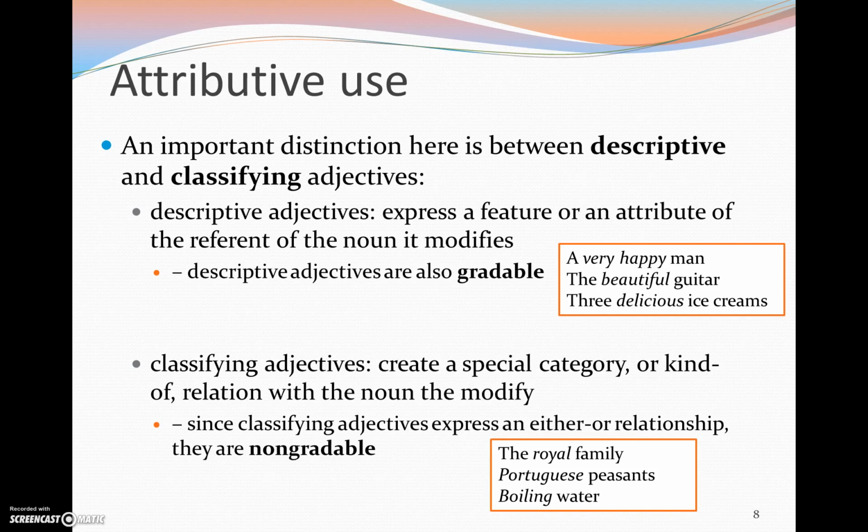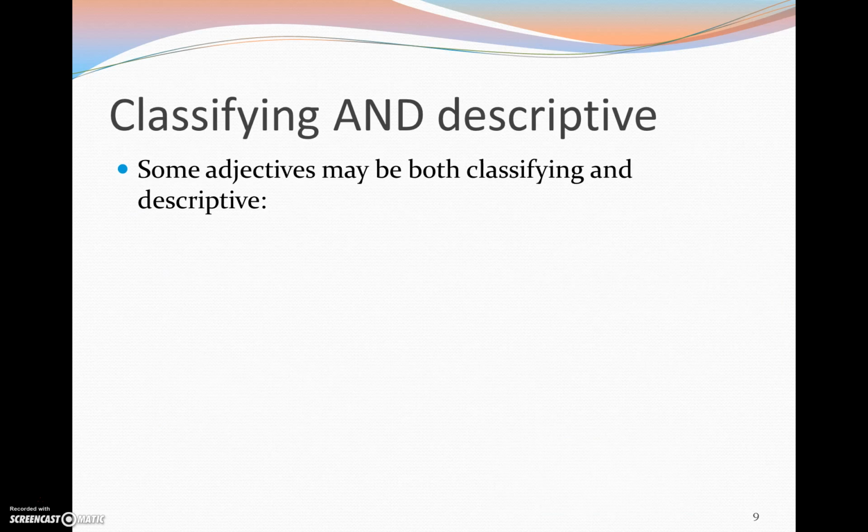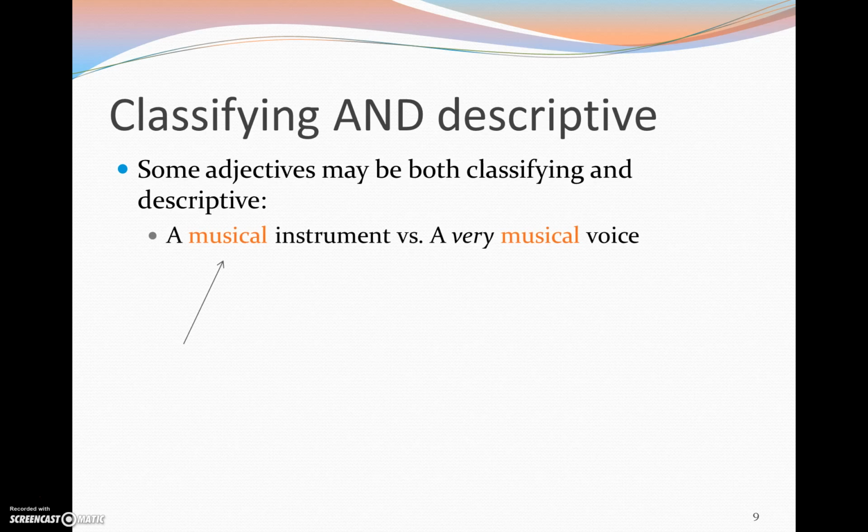Now, you might want to consult your book on page 155 for some more information and also a list of typical classifying adjectives. Now, some adjectives may be both classifying and descriptive, actually. So here we can see a musical instrument. In this example, musical is classifying because it denotes a type of instrument. But we can also talk about a very musical voice, and in this case, musical is descriptive because it denotes an attribute or a feature of a voice.